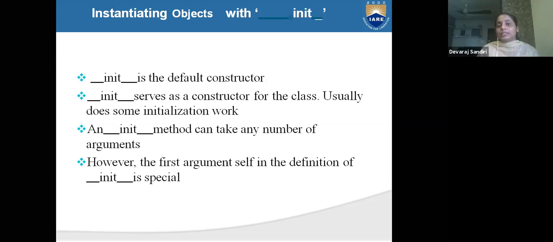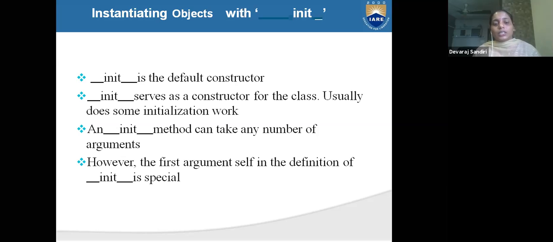What is the service of init? Init is the default constructor. Init serves as a constructor for the class. We can usually do some initialization work. An init method can take any number of arguments. However, the first argument self in the definition of init is special.